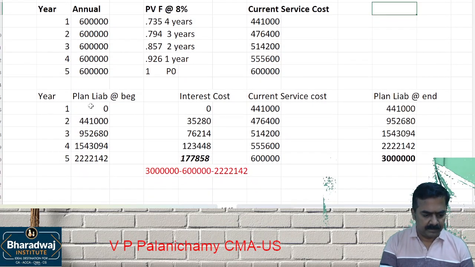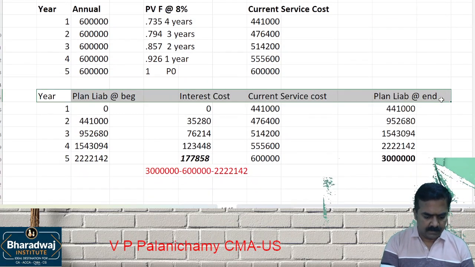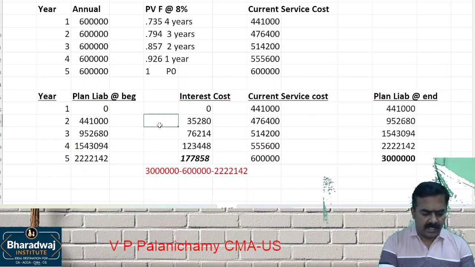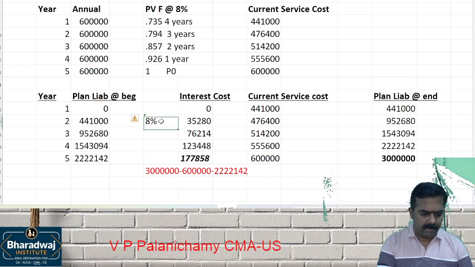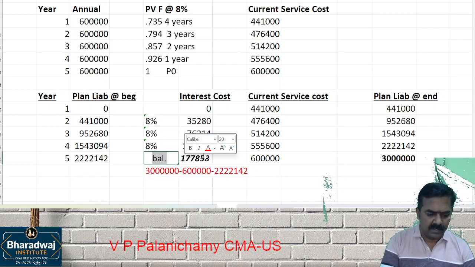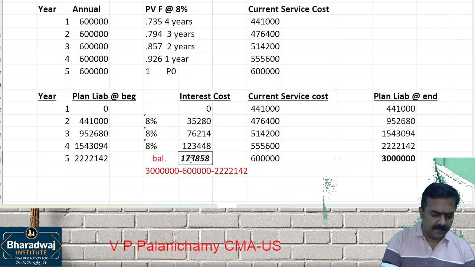Take it. So interest cost is 8% on the opening balance. It's a balancing figure. Why are we taking balancing figure? Just to avoid the rounding off or fractional errors.